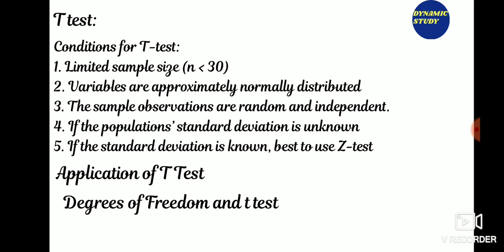Conditions for the t-test are a limited sample size, that is less than 30. Variables are approximately normally distributed. The sample observations are random and independent. The population standard deviation is unknown; if the standard deviation is known, it is best to use the z-test.